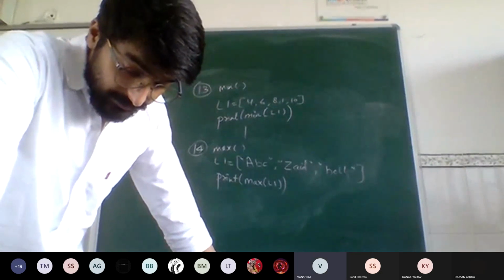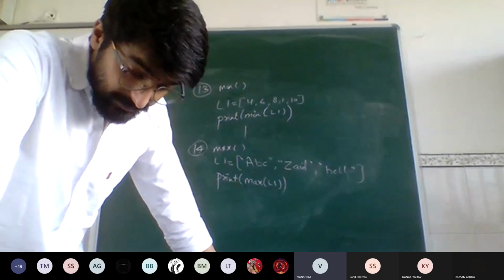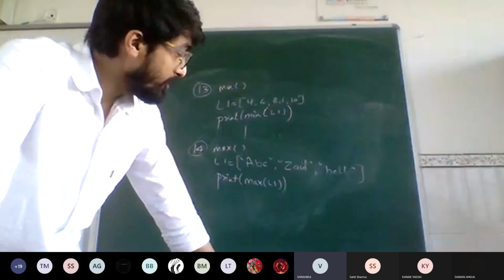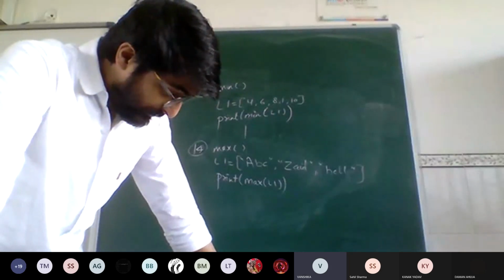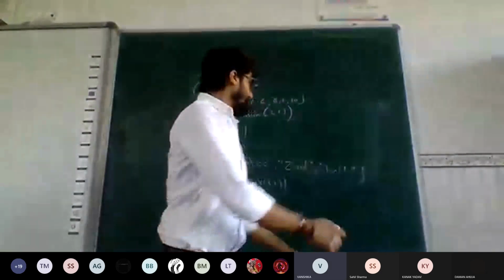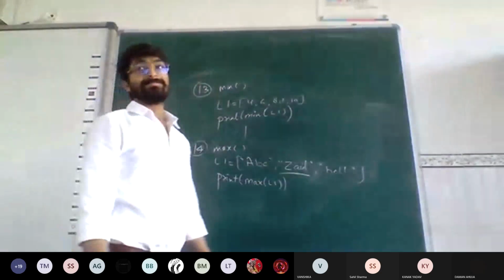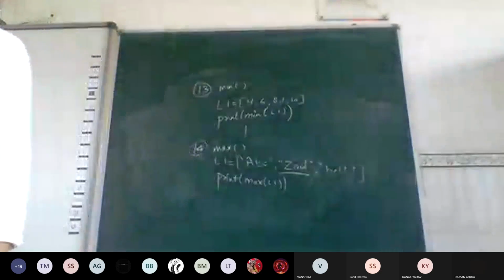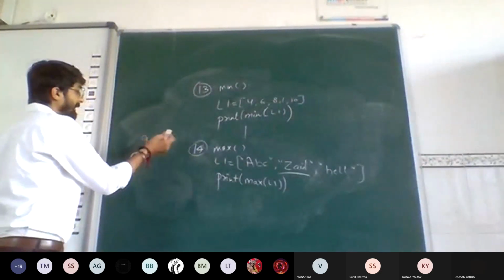I guess it will print the one which has a bigger ordinal value. You are going right. So it should be maybe ZAID. How many of you say the answer is that? Capital Z has an ordinal value of 90.